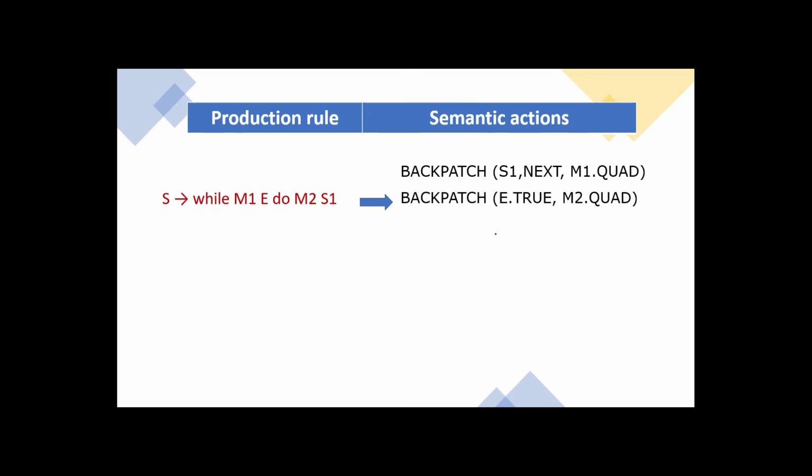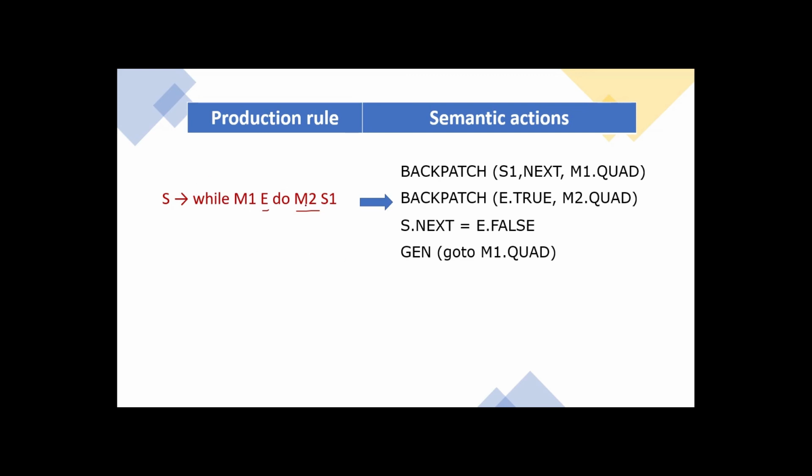Backpatch E.true. If the expression is true, what do we have to execute? We have to execute M2.quad. Then if the expression is false, S.next is equal to where does it have to go? It has to go to E.false. Then you have to generate go to M1.quad.